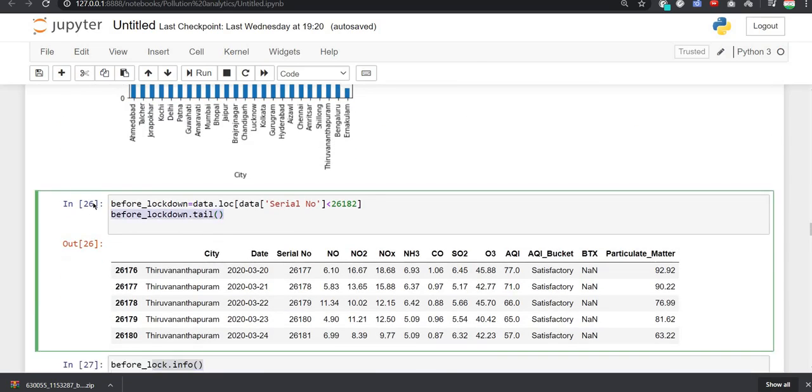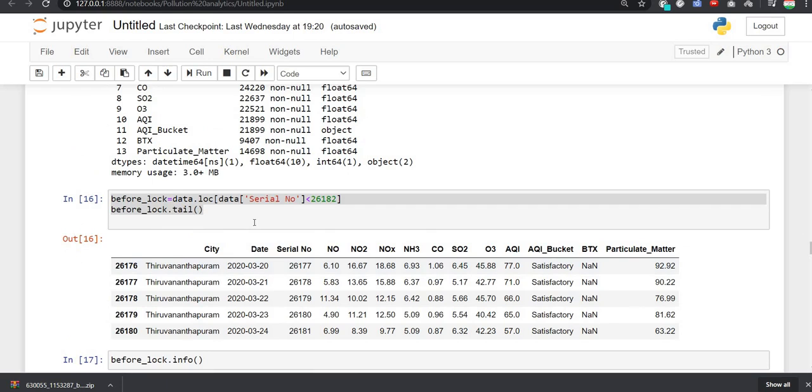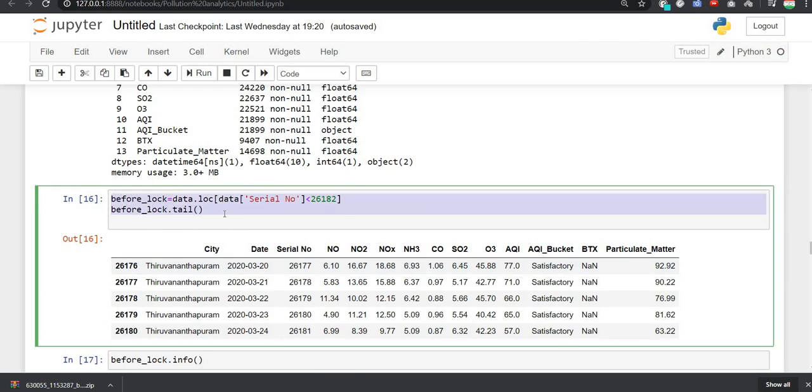We have divided our dataset into before lockdown and after lockdown using the random value. We have compared all the values in the past, that is 2015, 16, 17, 18, 2019, on the same days of lockdown, that is on 25th of March.